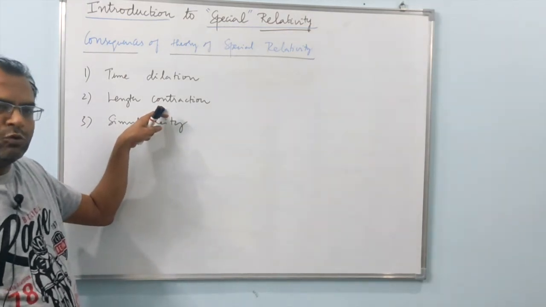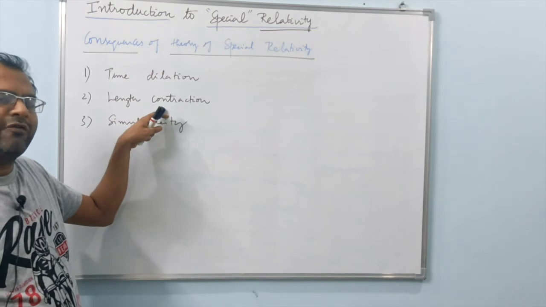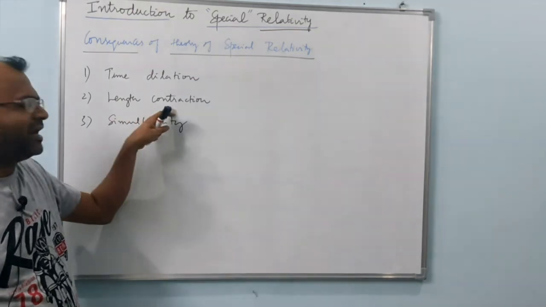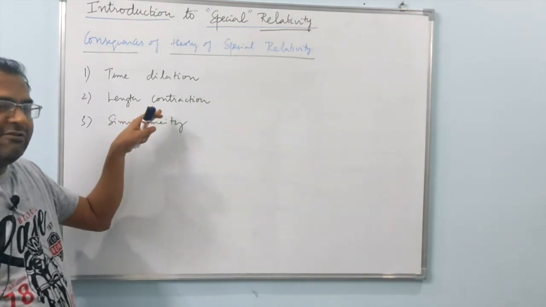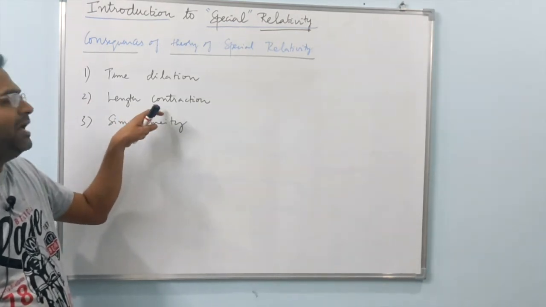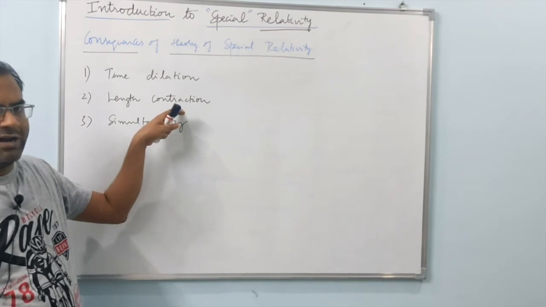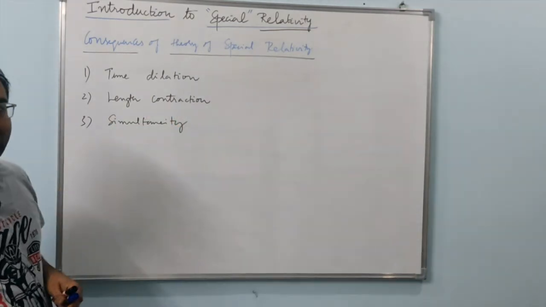But in his own frame of reference, the observer who is in motion will not measure any contraction. But an observer who is in relative motion with respect to this observer will measure the length contraction. So that is the idea of length contraction.